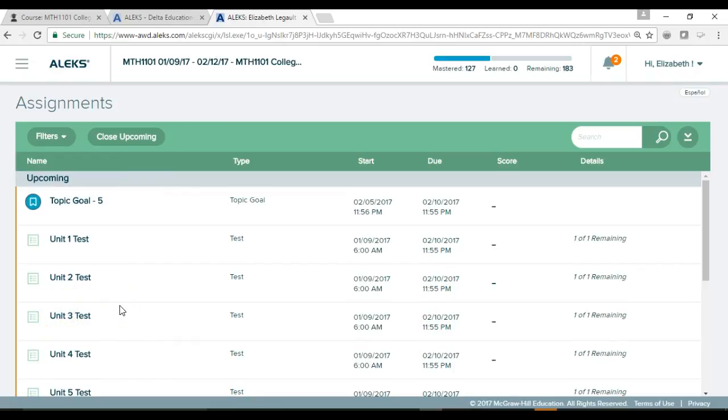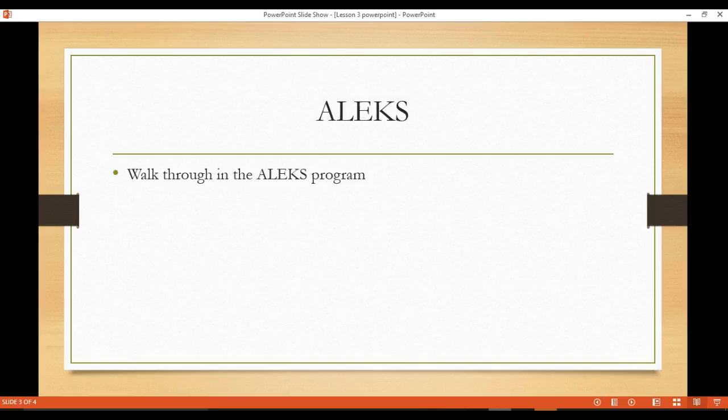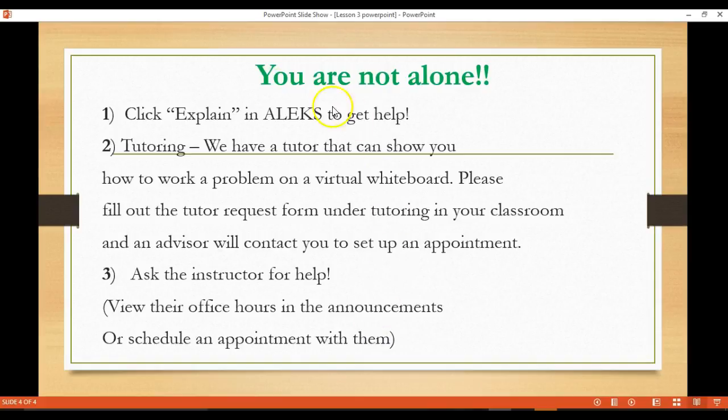Keep up the excellent work. Great job to all the students who are keeping up with the topics and units. If you're behind, that's okay. You just need to spend additional hours to catch right back up. Only you can put in the time needed for this course, but remember that you have a team of people to help you be successful this term. I know that you can do this.